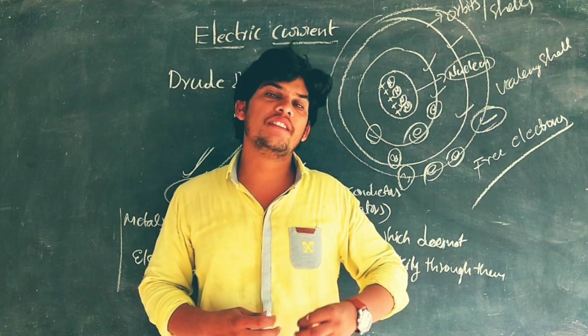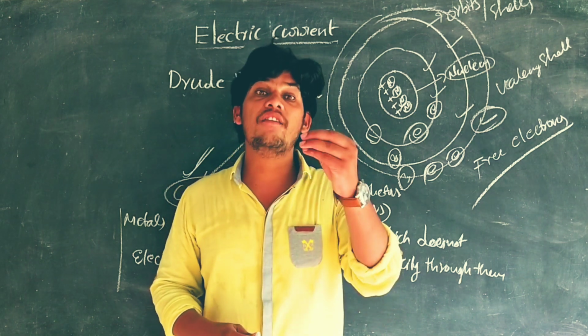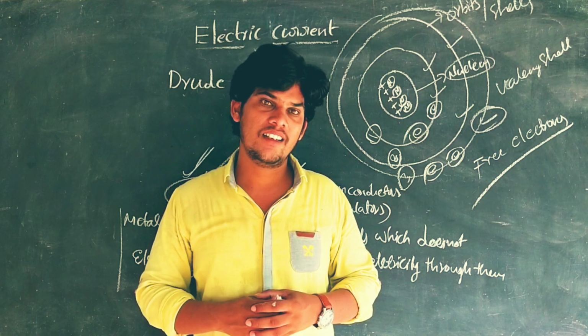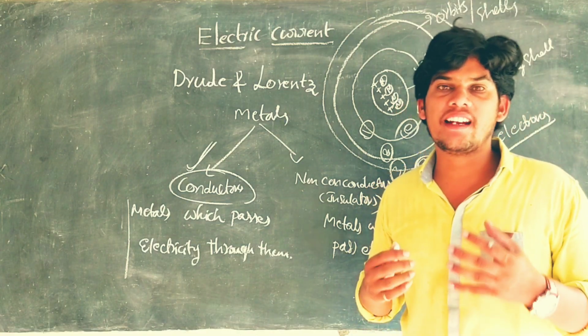The electrons present in the outermost shell, the valence shell, are called free electrons.